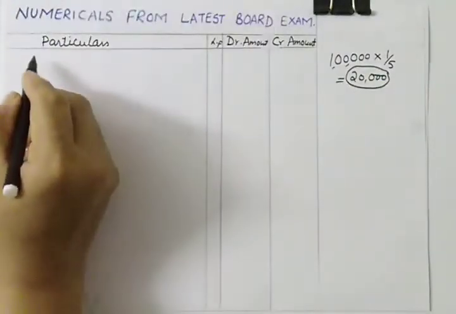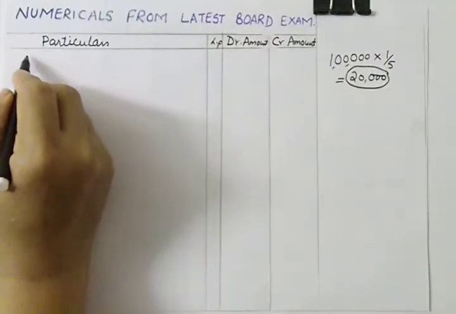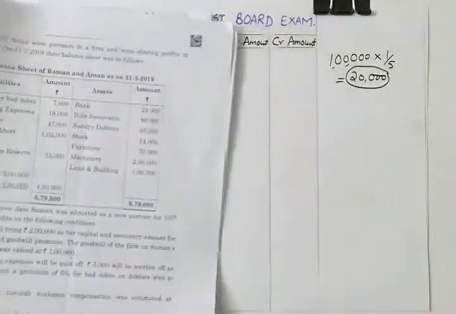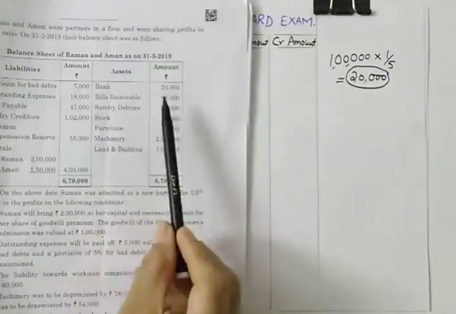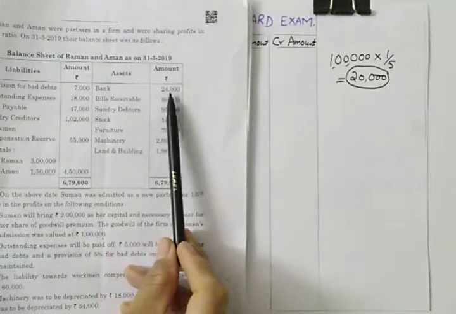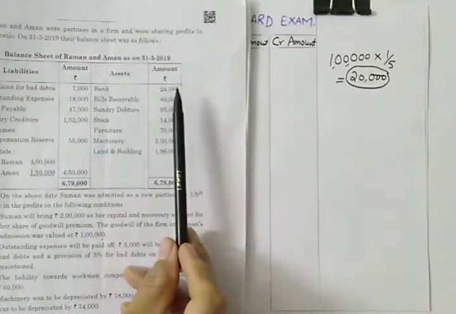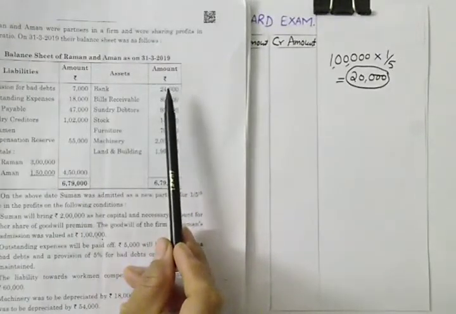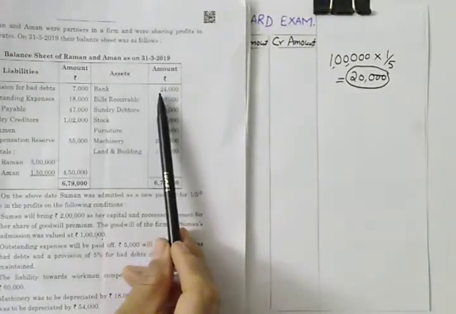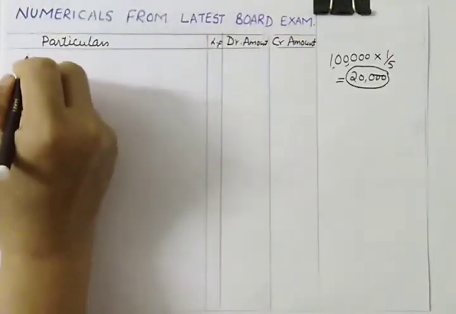Let us do the journal entry first. One more important thing to consider: only the bank balance is given to you, so all the journal entries should be done with bank, though there is no mistake if you did it with cash, but I advise you to do all the journal entries with the bank account only.